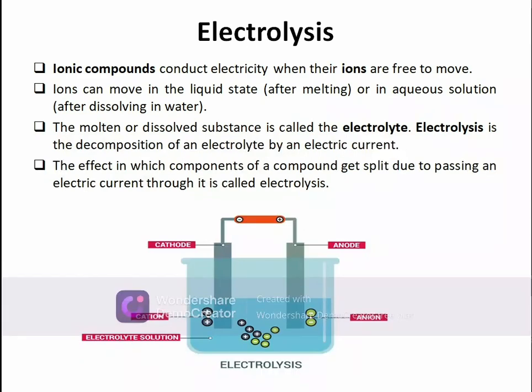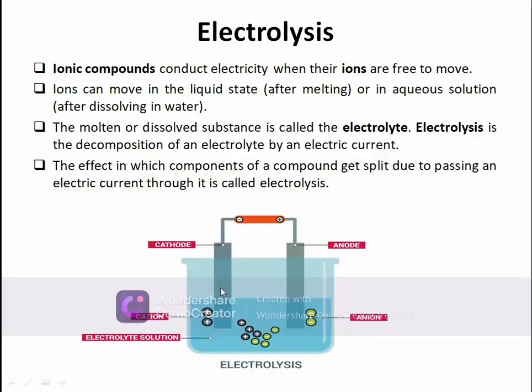This arrangement has two electrodes, cathode and anode. I'll explain electrodes, cations and anions in the coming slide. This arrangement of two electrodes kept in a conducting liquid in a vessel is called an electrolytic cell.